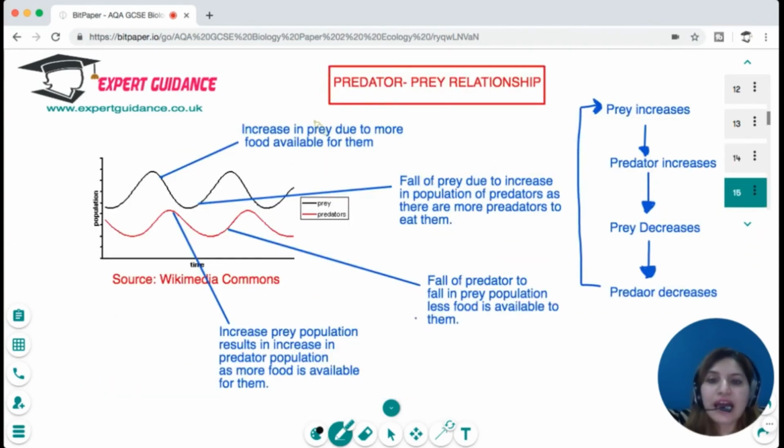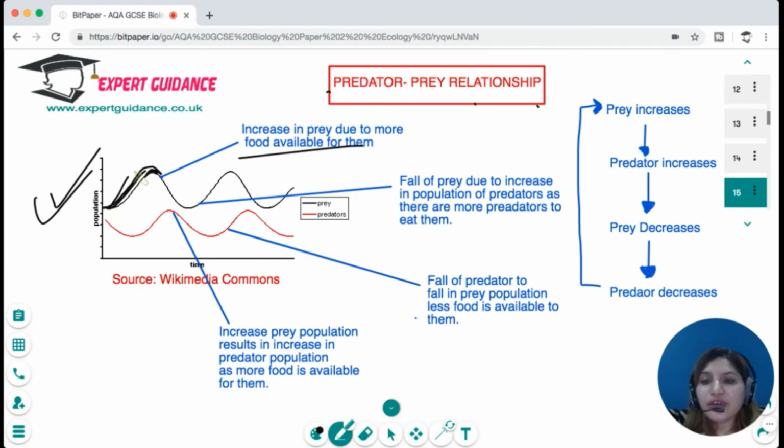Now, this is a very important graph you have, which is the predator-prey relationship. You can see in this graph what is happening is, first of all, there's an increase in prey due to more food available for them. As there is an increase in prey, what will happen?